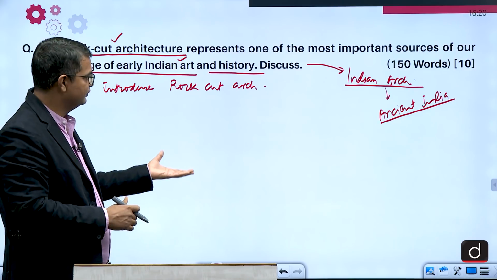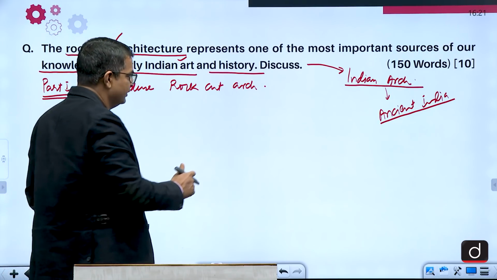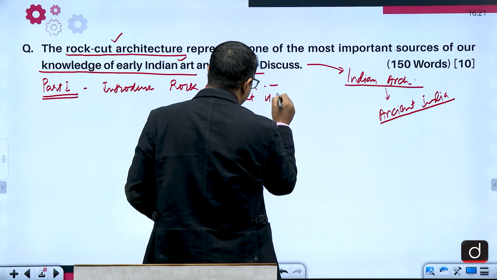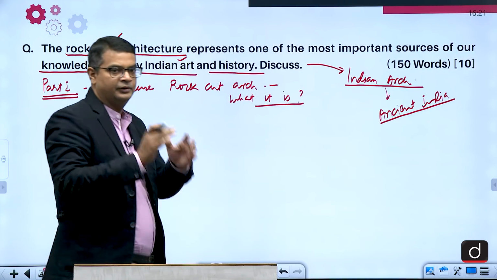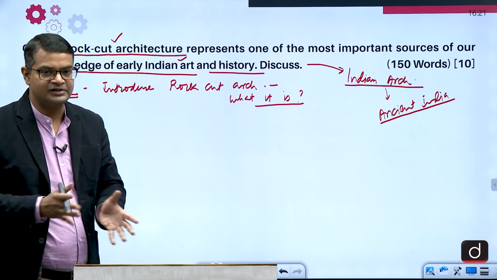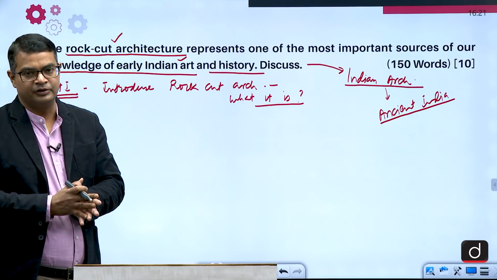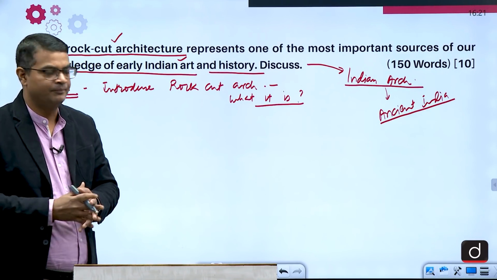What was the genesis of this architecture? You have to write the time period. So you have to write what it is, how the rock, the mountain, was cut to make a cave. How the cave temple was formed, how the monolithic temple was formed.